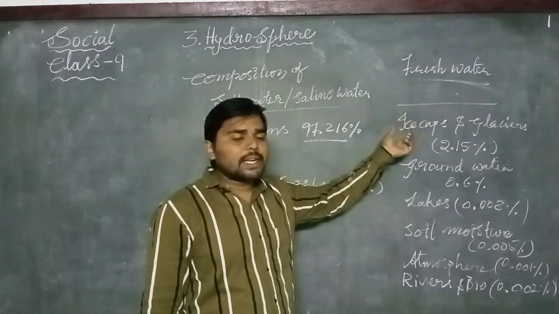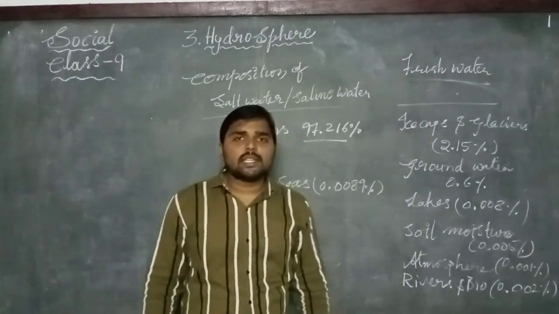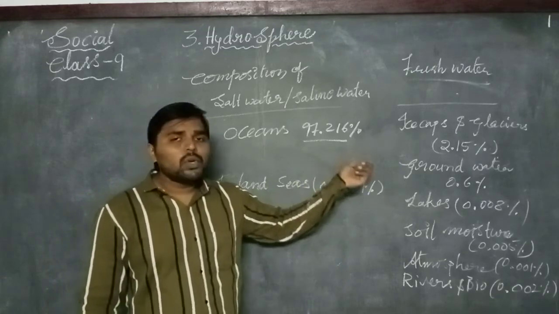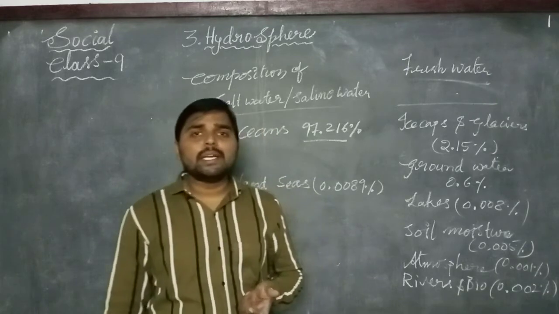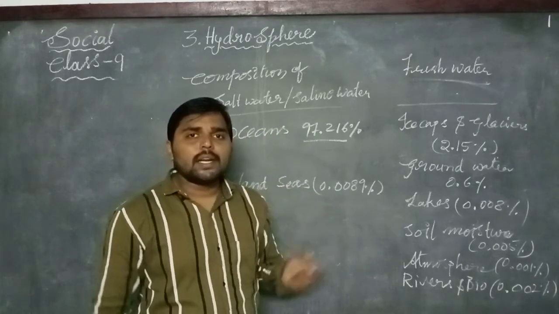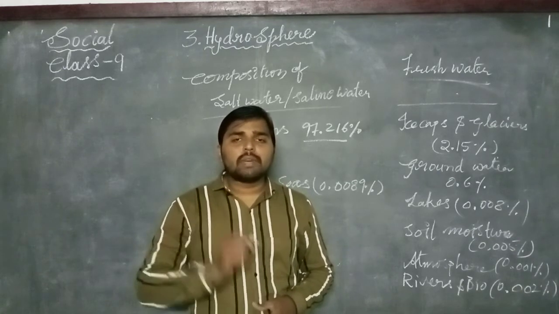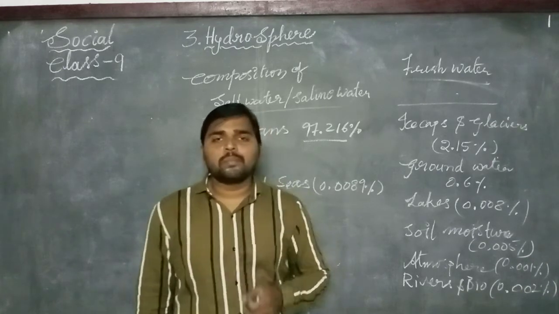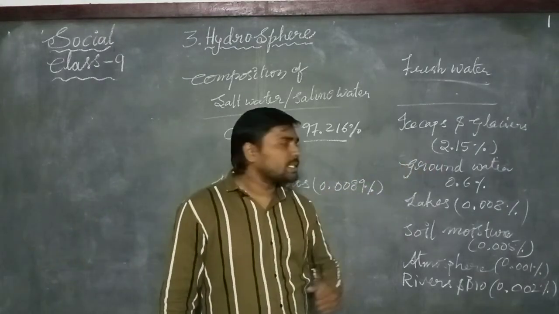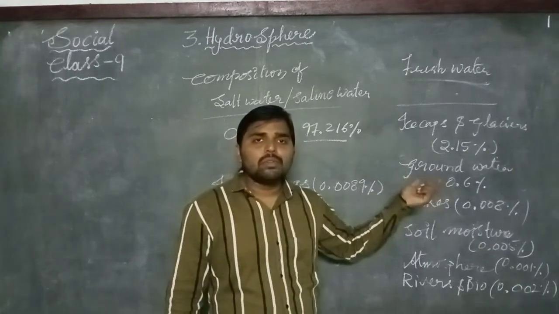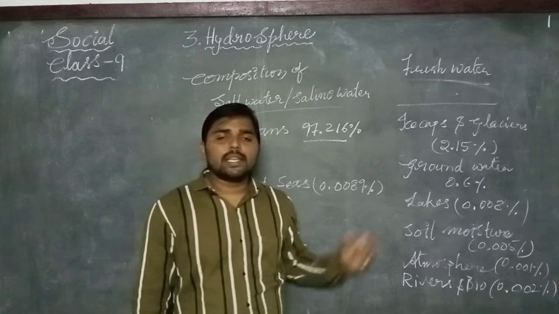Ice caps and glaciers are the amount of water in the permanent snow in the continents like Antarctica and the Arctic. In the Antarctic region and Arctic region, the fresh water is in the form of permanent snow. It is about 2.15 percentage, and groundwater we can see in the tube wells and artesian wells.